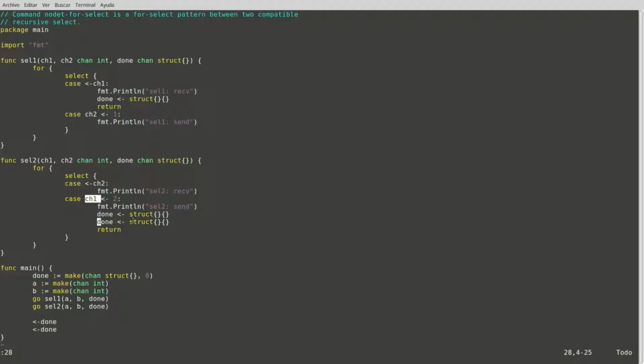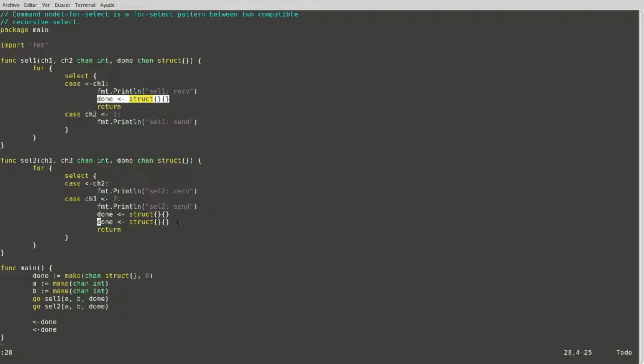And if the synchronization action is done over the second channels, both routines re-enter the loop and get to the same place as before. But if communication is done over the first channel, then both routines send a message over the down channel indicating that they have finished their execution and then return.